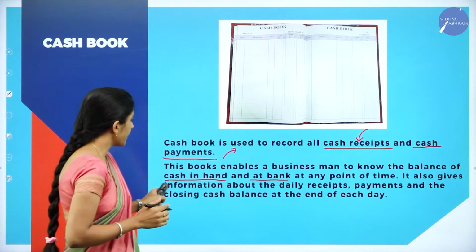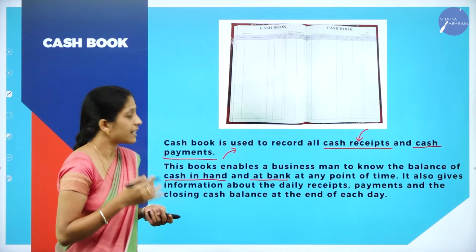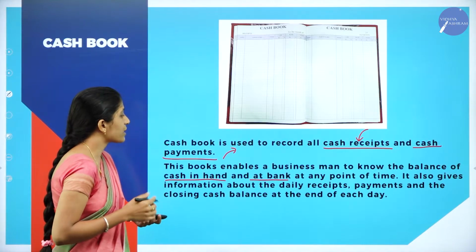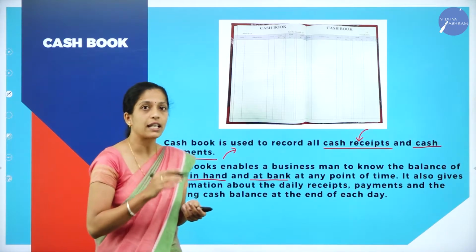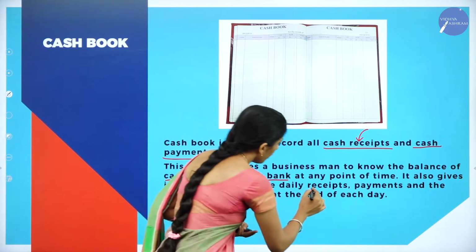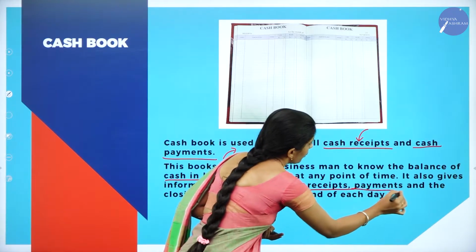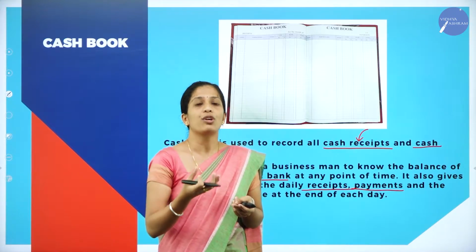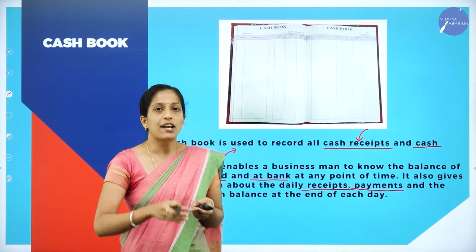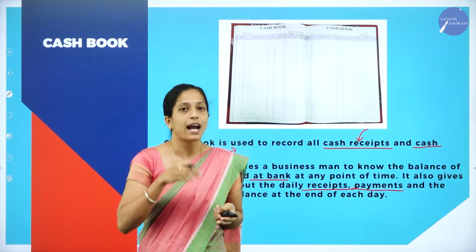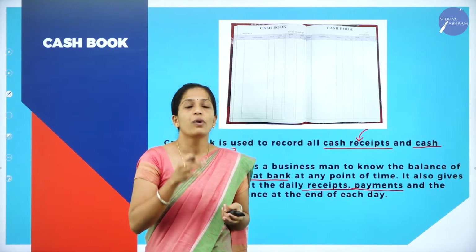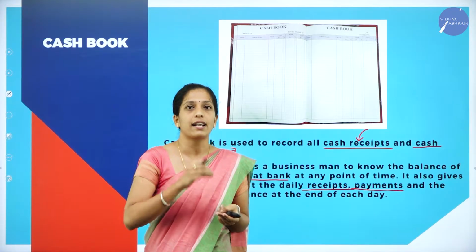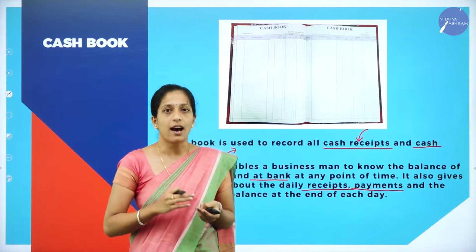It also gives information about daily receipts, payments and closing cash balance at the end of each day. As we are recording the transactions daily, we'll come to know the actual cash receipts as well as cash payment on that particular day and the closing balance of cash in hand and cash at bank.